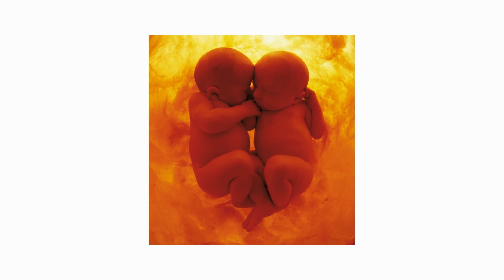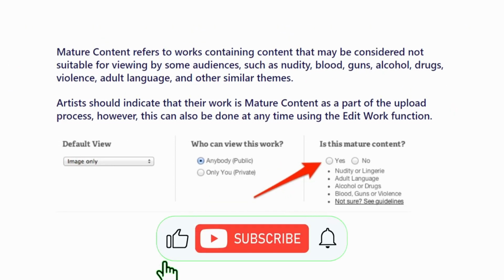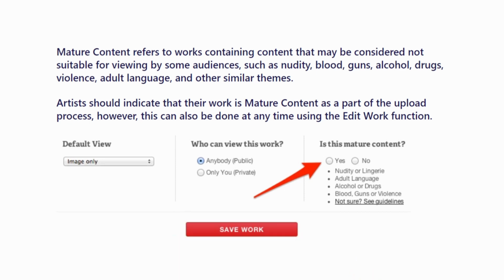This can be acceptable. At least now you have a clear idea what mature content is accepted and what is not. But still, artists should indicate that their work is mature content as a part of the upload process. However, this can also be done at any time using the edit work function. Marking your work as mature content ensures that it will only be seen by viewers who choose to include this content while browsing Redbubble. Failure to comply with this guideline may result in account restriction or closure.